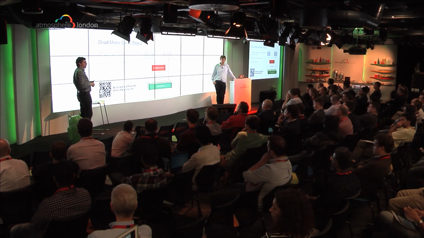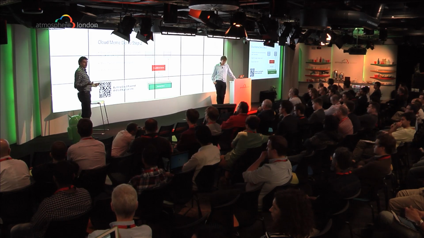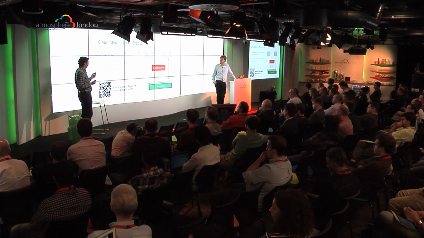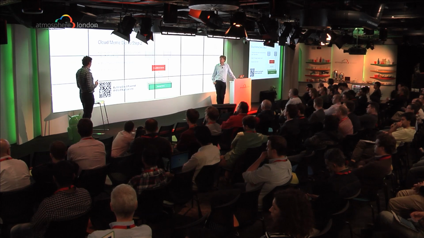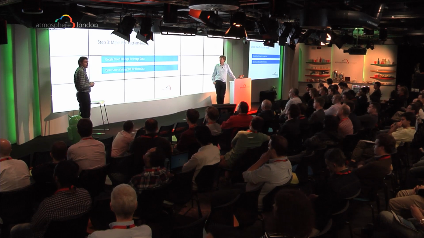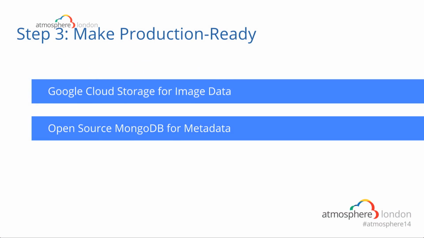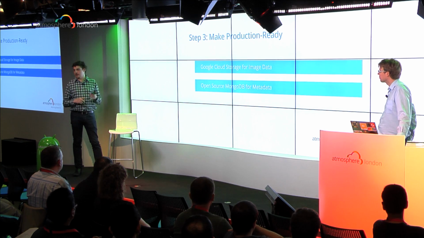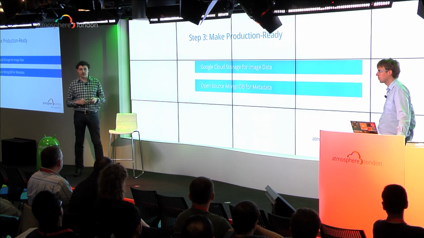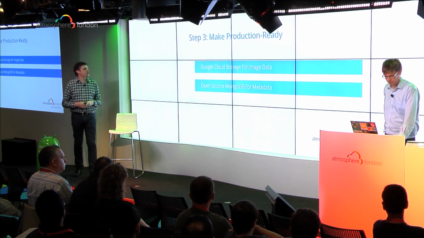But it's still a little bit contrived because we're obviously only using stub information. So what we need to do now is connect that up to our storage systems so that we can store and create new memes and then get them down to the phone. So we need to move from our play around sample application to production ready. We're going to set up Google Cloud Storage, which is our file storage repository, in order to store the image data. And we're going to set up MongoDB and show you how we can use an open source database for storing the text, voting information, and image metadata. So we go back to our demo machine.